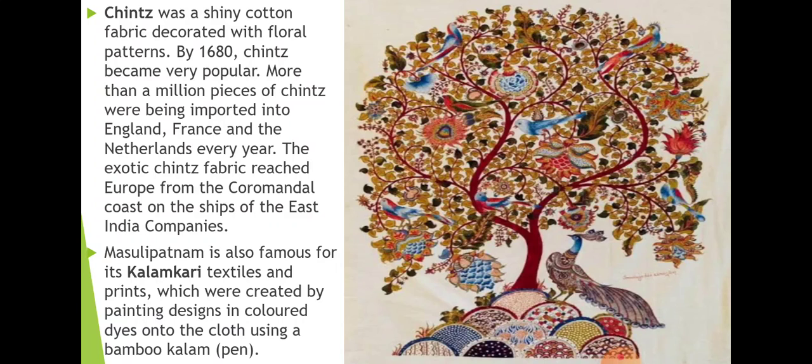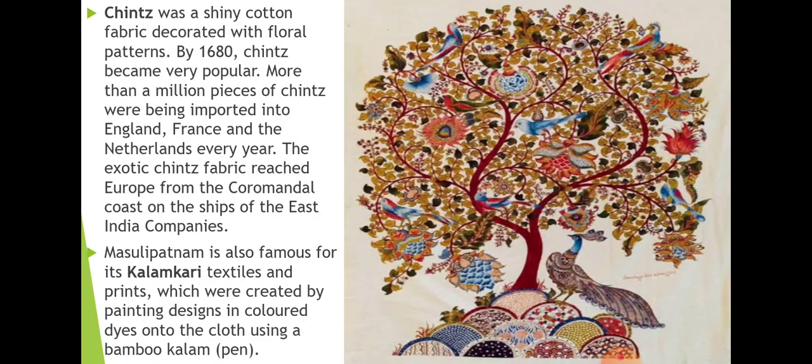Now you can see the picture of Kalamkari. Kalamkari is an art of painting done on cloth. It uses a pen made of bamboo and different natural colors, basically from the extract of flowers, leaves, branches, and some minerals. They make the dye, meaning color, and after using that color with the pen, they draw different patterns.